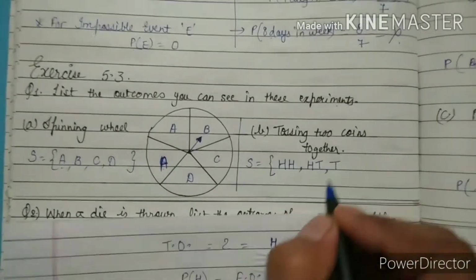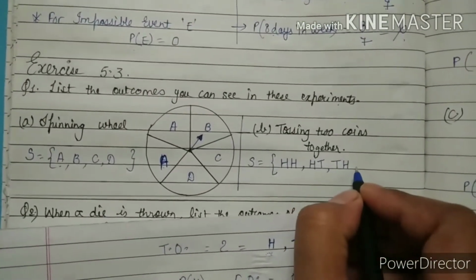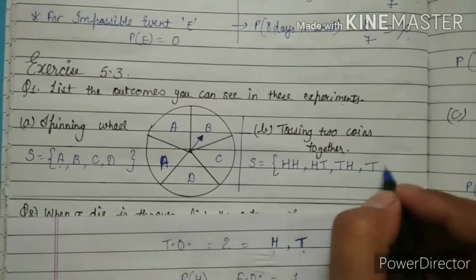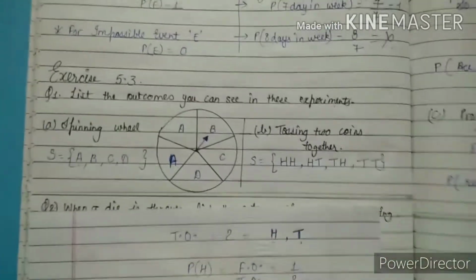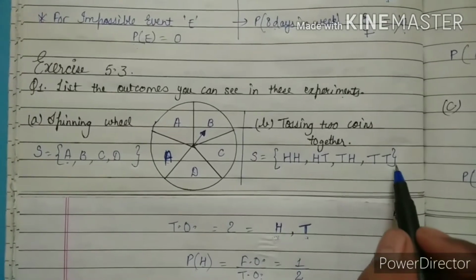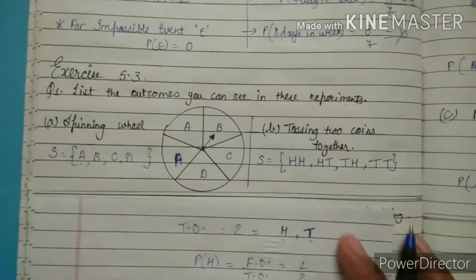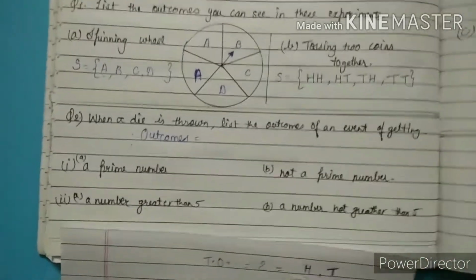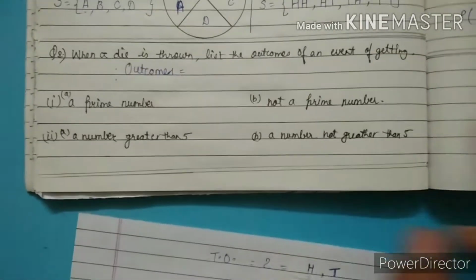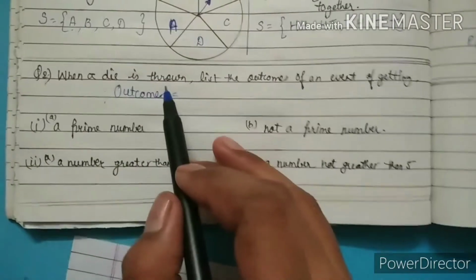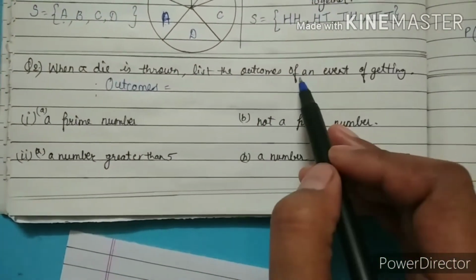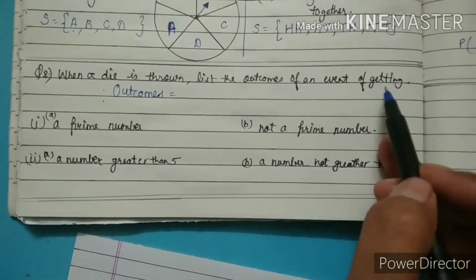First coin will give us tail, second will give us head, and lastly both coins will give us tail. So these 4 possibilities are there for tossing 2 coins together. Now the next question is, when a die is thrown, list the outcomes for an event of getting.